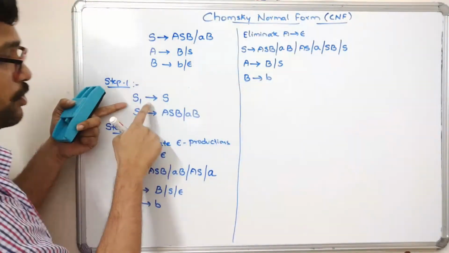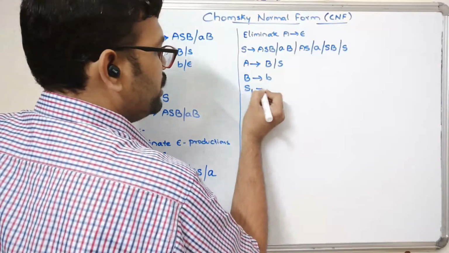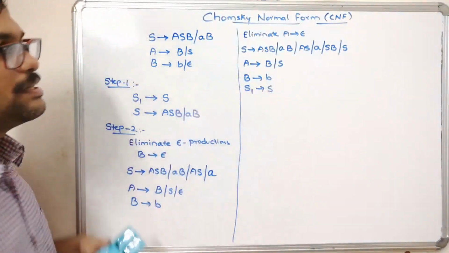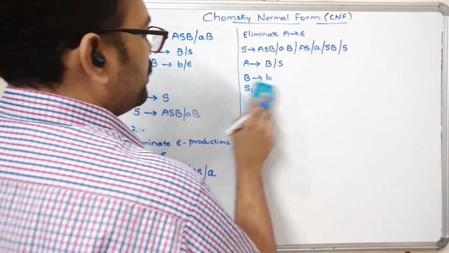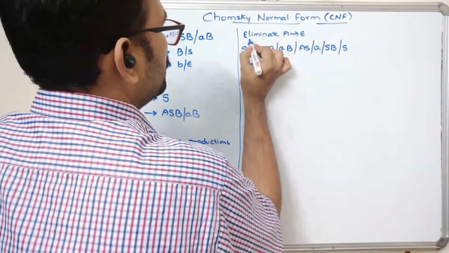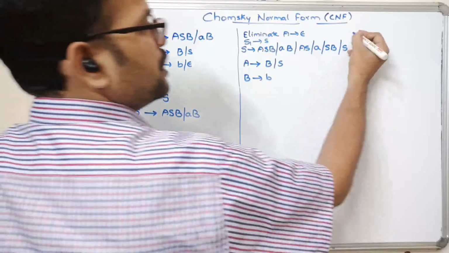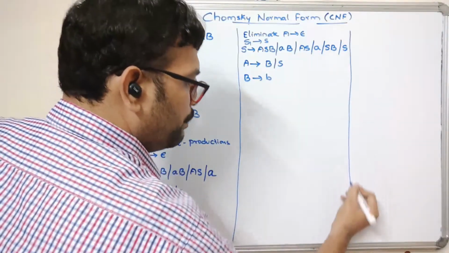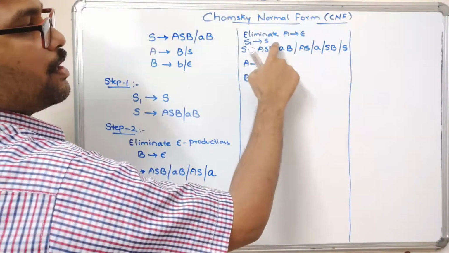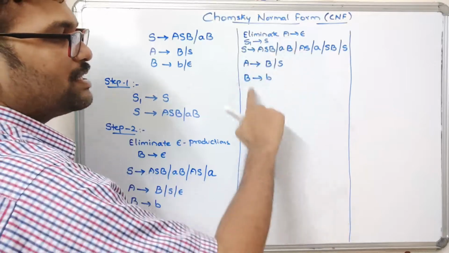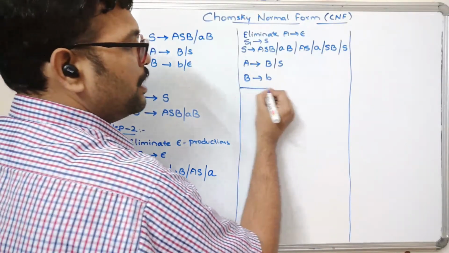And also there is a production. Don't forget this one: S1 tends to S, because S1 is a start symbol. So we need to write above. I will write here S1 tends to S. So here you can observe we have eliminated the epsilon production. In our CFG we are not having the epsilon now.